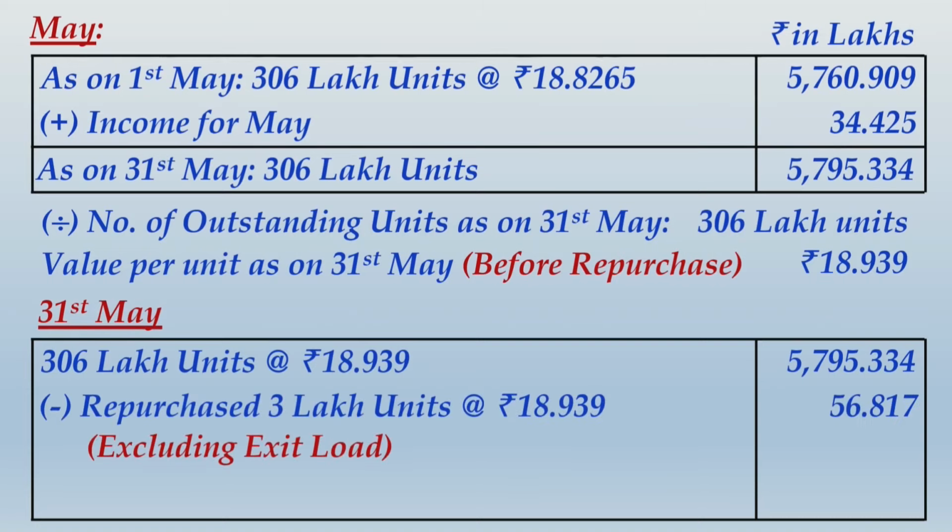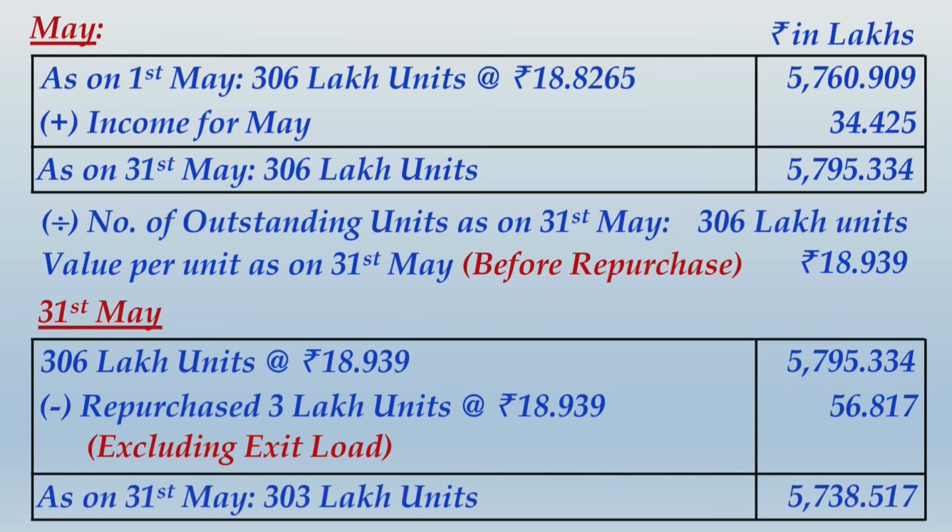So I have not adjusted the entry load and exit load in any of these workings. Here we are making adjustments only and only for dividend equalization. So obviously on repurchase of these units, this much value, how we got this value? 3 lakh units multiplied by 18.939, which was the value per unit immediately before repurchase. This value will be subtracted from the gross value to arrive at the adjusted value for 303 lakh units as at 31st May of this year. So that value comes to 5738.517 lakhs, and this will become the opening balance for the month of June.